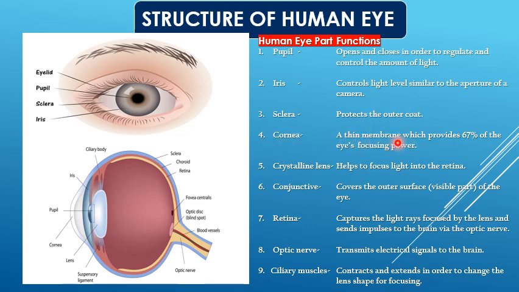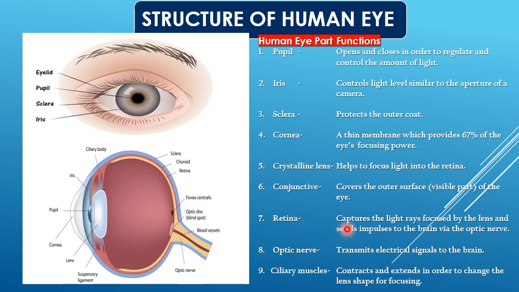A thin membrane which provides 67% of the eye's focusing power. And next one, crystalline lens. It helps to focus light onto the retina. Next, conjunctiva. It covers the outer surface of the eye.